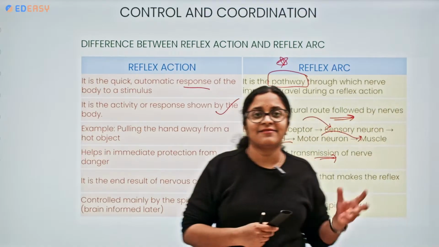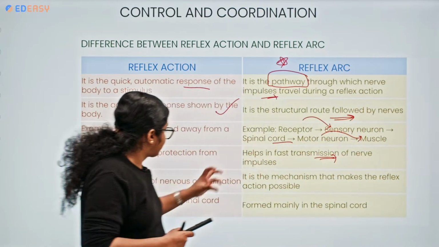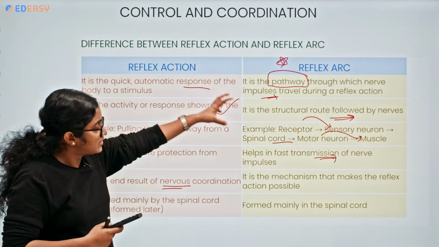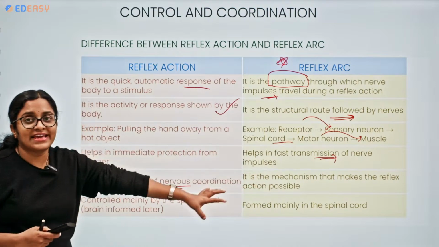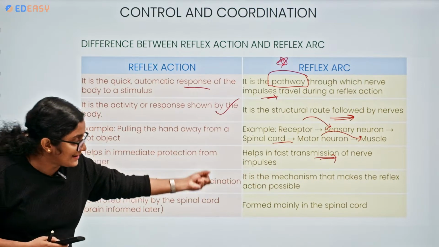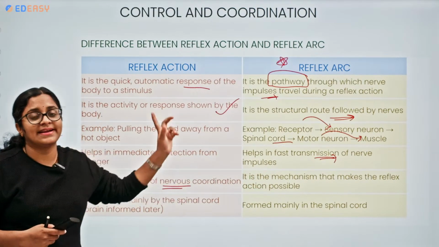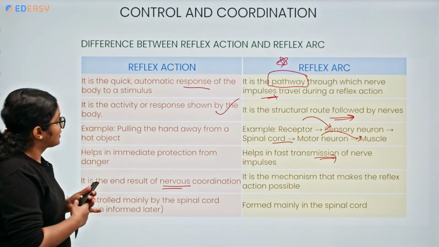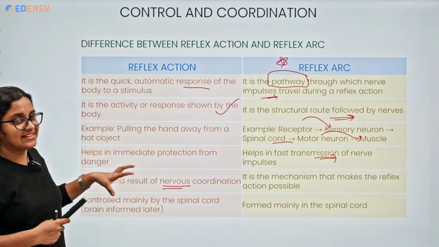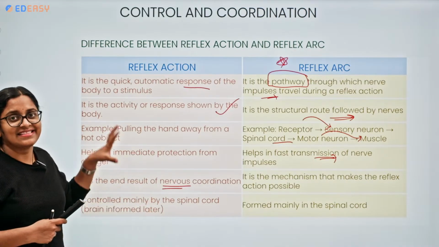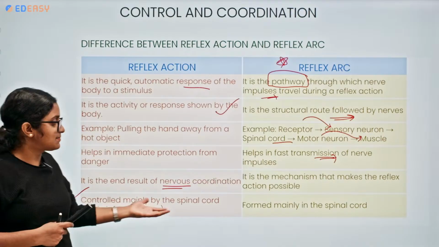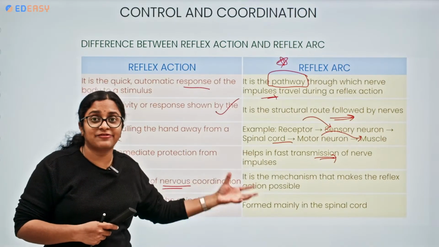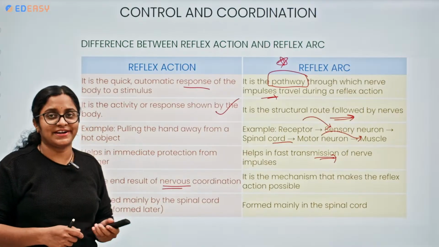So reflex action is made possible because of nervous coordination and the reflex arc. Mainly the spinal cord controls the reflex action. Of course, the brain is informed later, but the reflex arc is a pathway found inside the spinal cord.